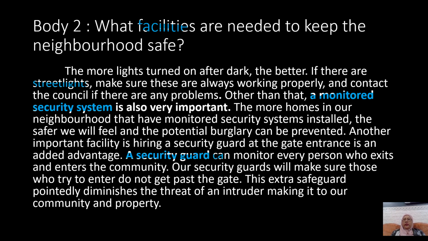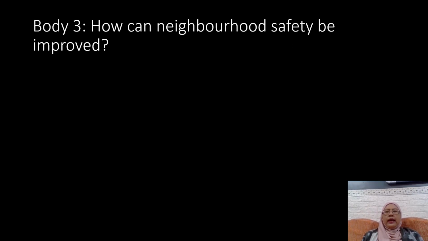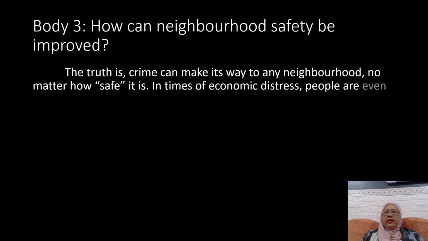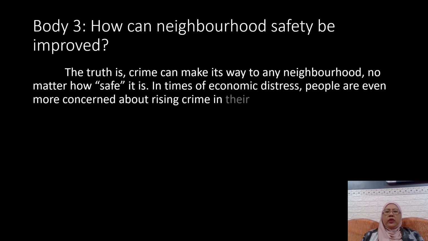Okay, now let's go to body 3. To answer the question, how can neighborhood safety be improved? Let's read the sentences together. The truth is, crime can make its way to any neighborhood no matter how safe it is. In times of economic distress, people are even more concerned about rising crime in their communities.